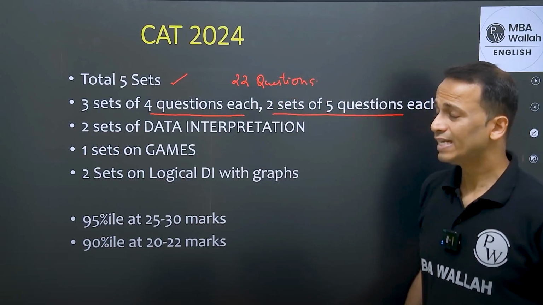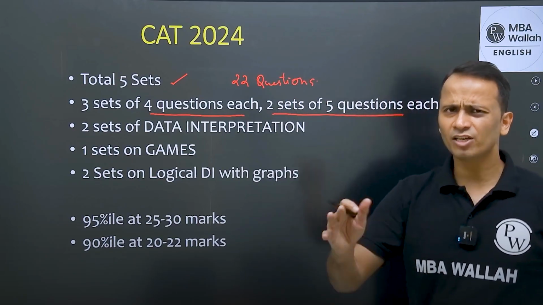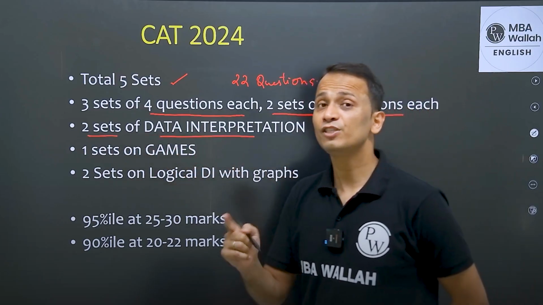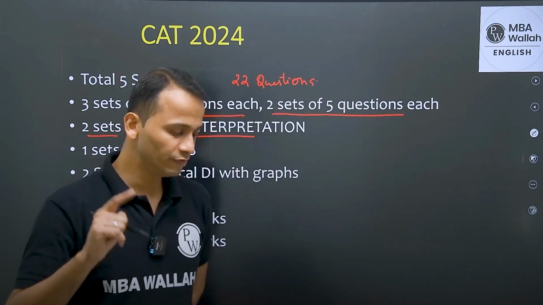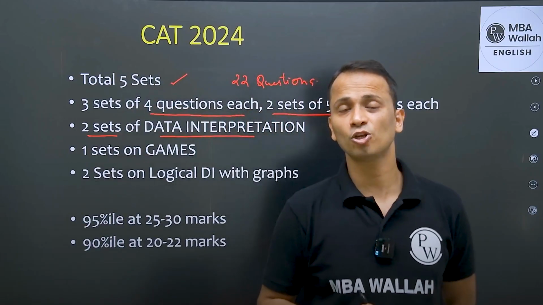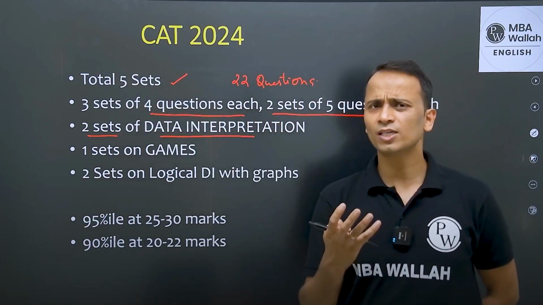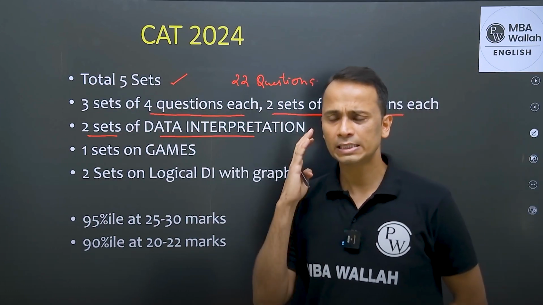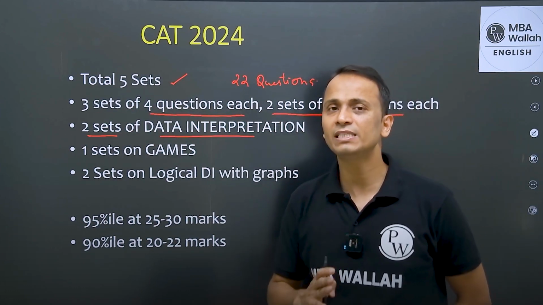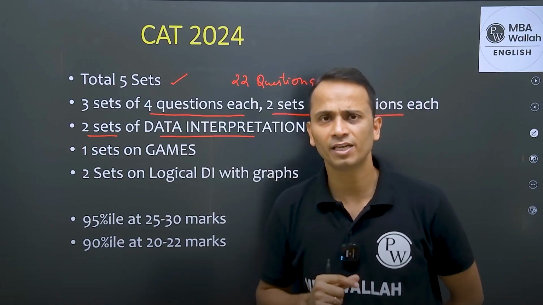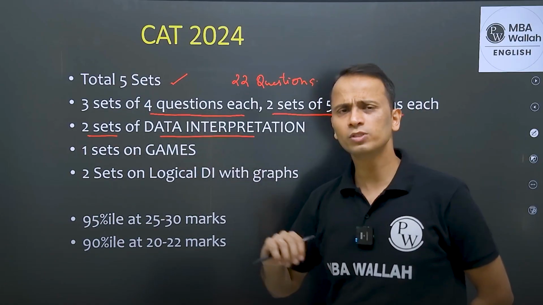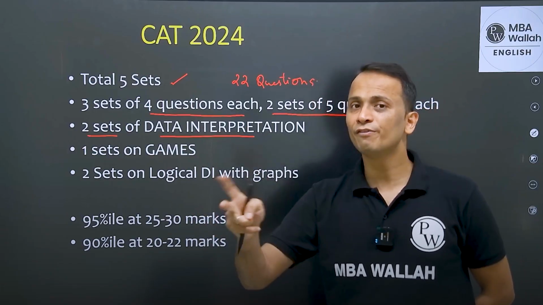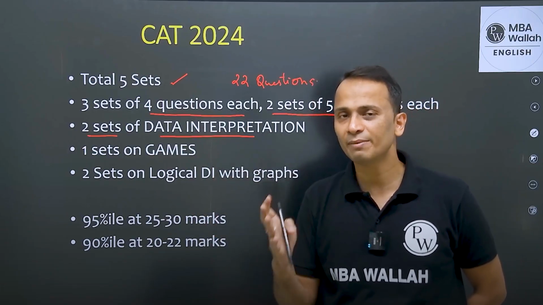Now, out of these 5 sets, in general, we can say that there were 2 sets from data interpretation. We saw bubble charts in slot number 2. We saw candlestick charts in slot number 1. Those 2 charts were comparatively easier, so we could have done the entire set when it comes to data interpretation. Now, in all, there were 2 sets of data interpretation. The candlestick and bubble chart were in 2 different slots, so I'm not counting them together.